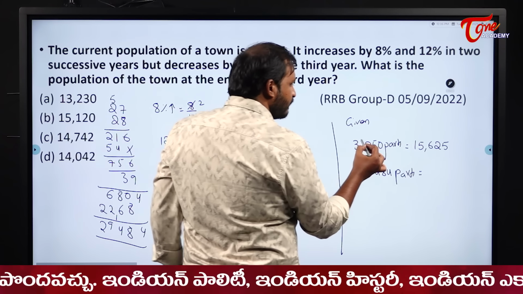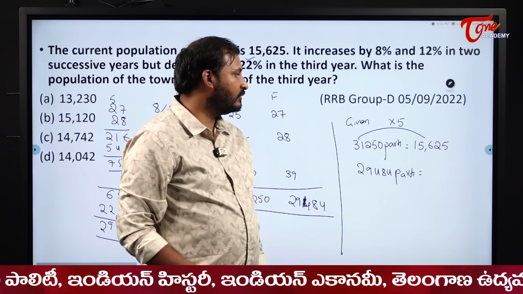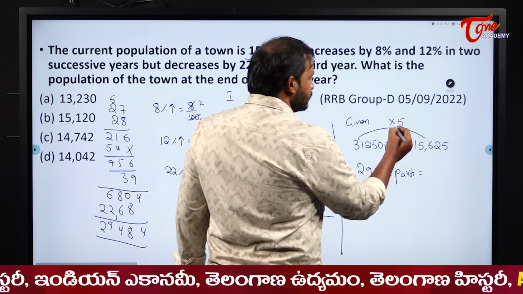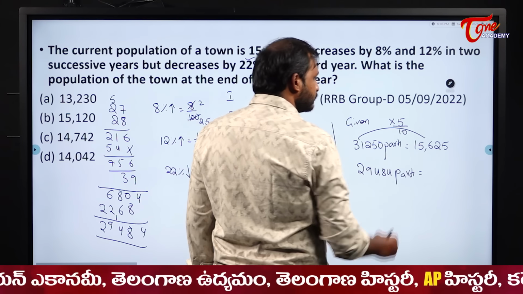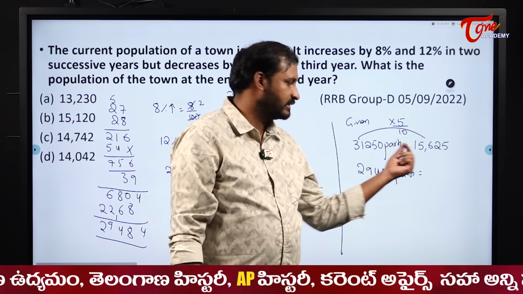Now when you observe carefully here, 3125 into 5 is this one, and then next it should be divided with what? 10. Why? Because the 0s get cancelled here.